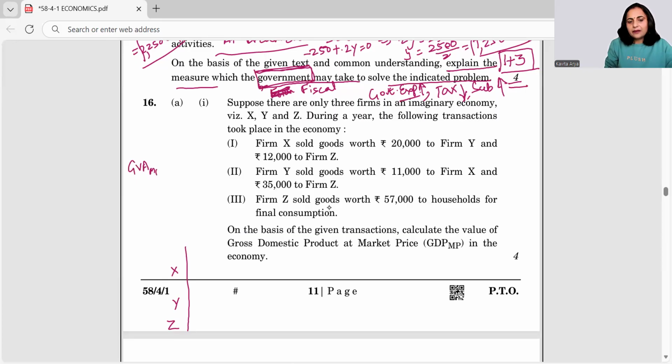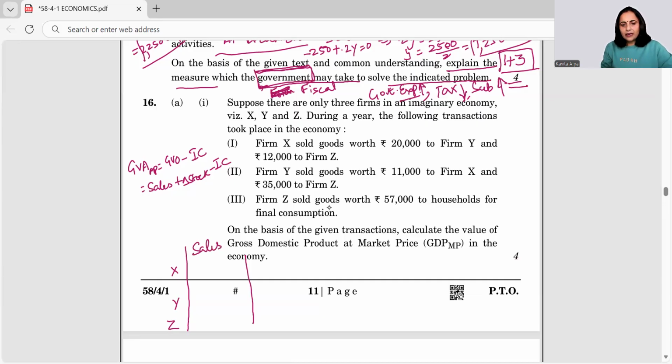GVA at MP is equal to GVO minus IC, or we do have sales plus change in stock, less IC. IC is nothing but purchases. But here in this question, we hardly have any mention of stock. So I'm just creating two columns. They are talking about the sales, right?